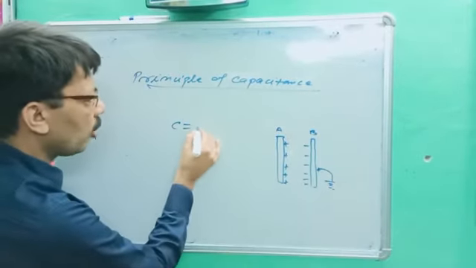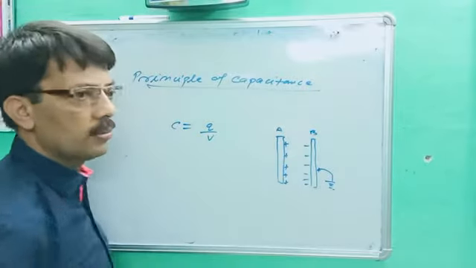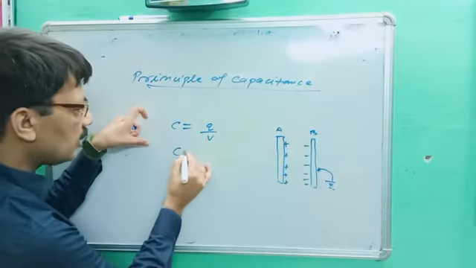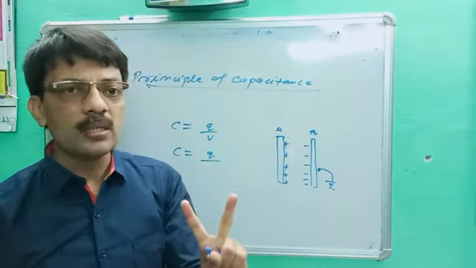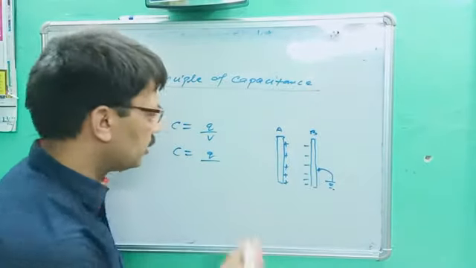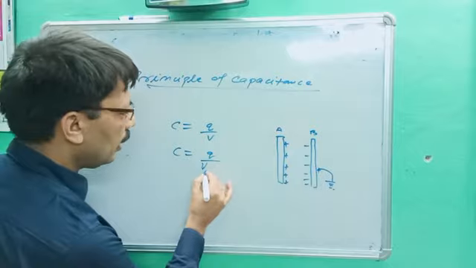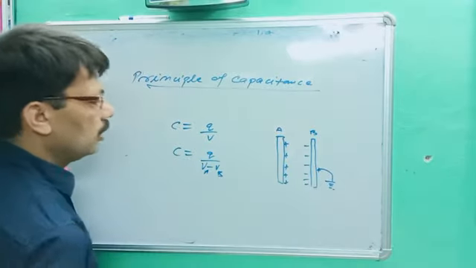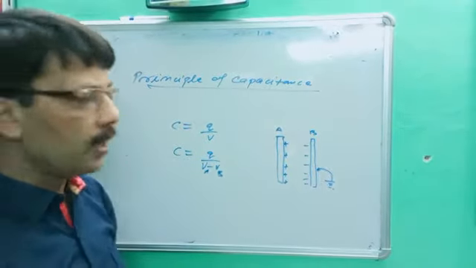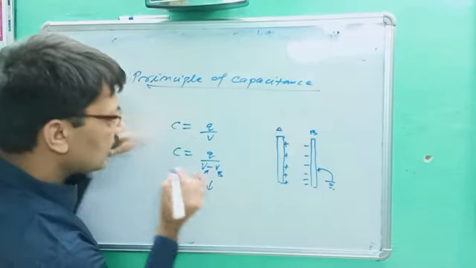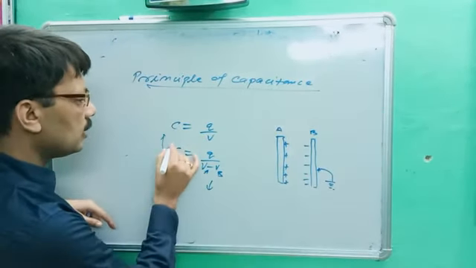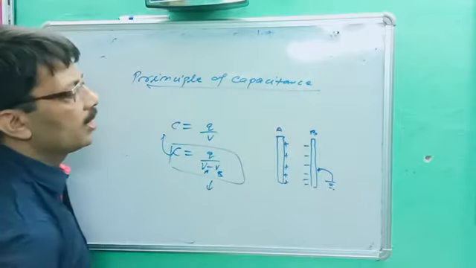The formula was C is equal to Q upon V. Now, since we are taking two bodies, it is not a single potential but a potential difference, so the formula is modified as C is equal to Q upon VA minus VB. Instead of V we are getting VA minus VB. The potential decreases, so the capacity increases. This is called the principle of capacitance.